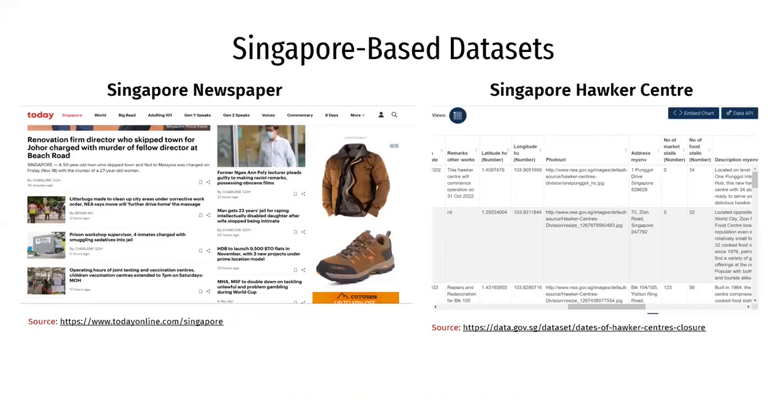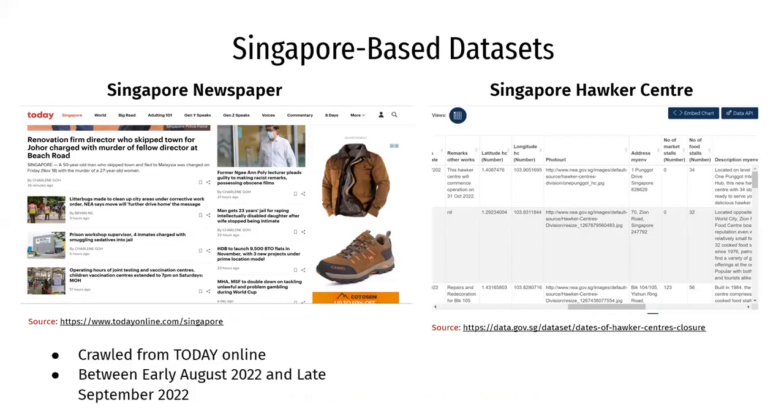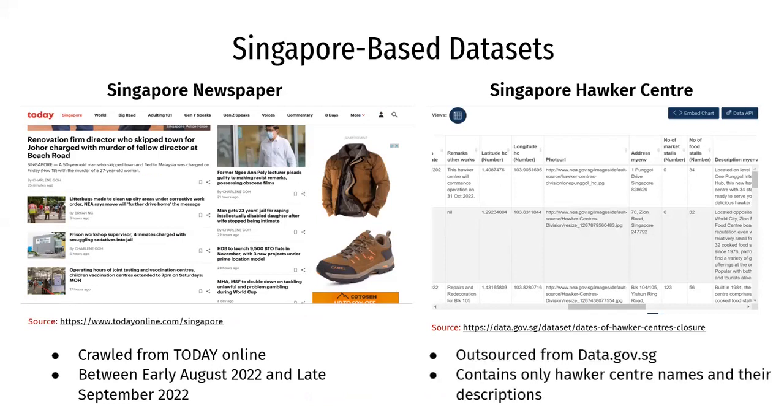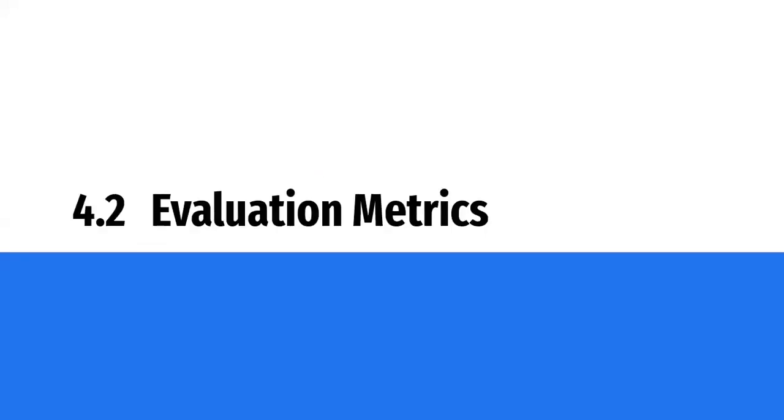Lastly, we also use Singapore-based datasets to test the prediction accuracy of the top-performing NER models. The Singapore newspaper dataset was crawled from Today Online, while the Singapore Hawker Centre dataset was taken from a one-stop portal. Only the hawker centre name and description fields were used for testing.